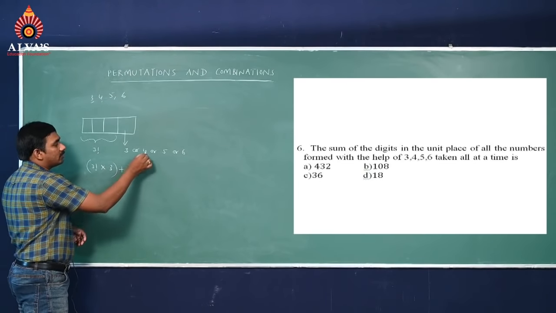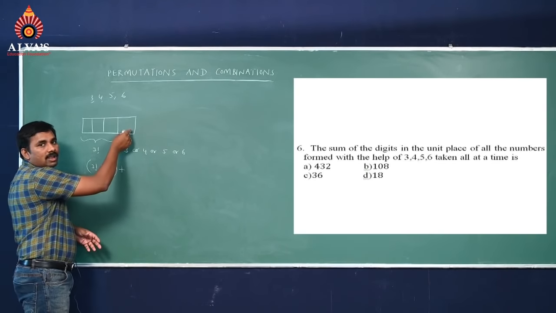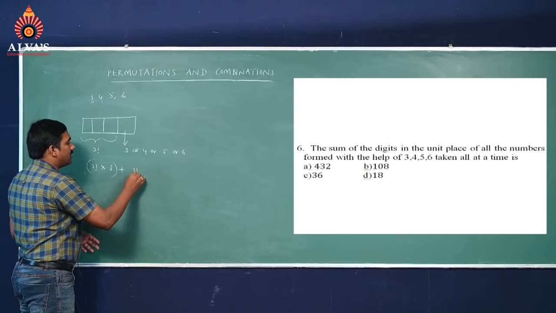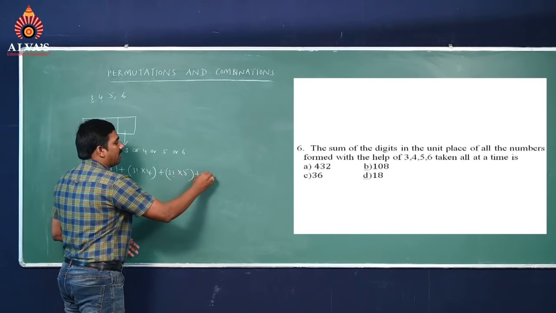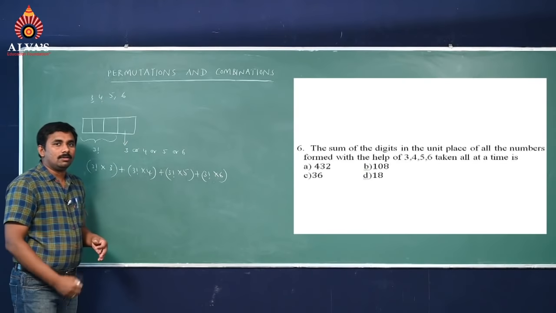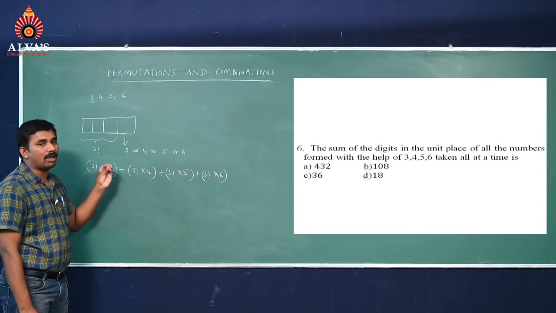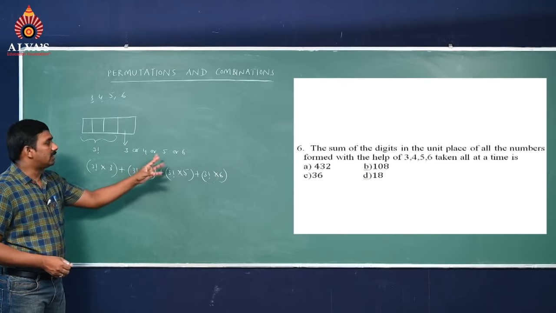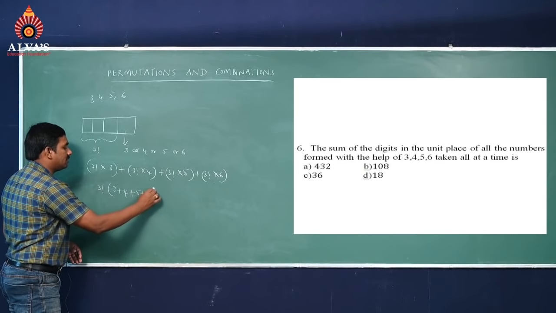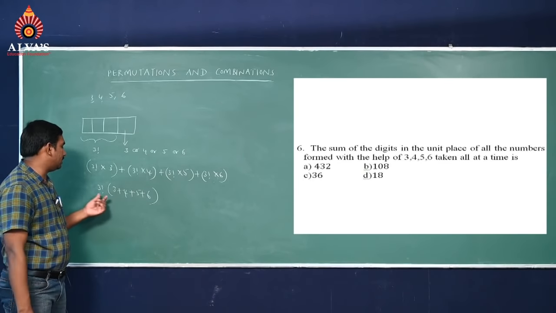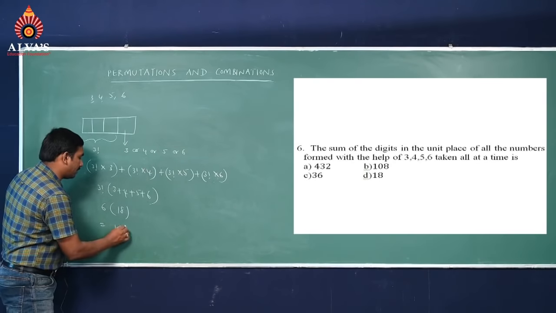Like that, 4: suppose you take 4, the remaining 3 numbers we can arrange in 3 factorial ways. So 4 will also appear 3 factorial times, that is 3 factorial into 4 plus 3 factorial into 5 plus 3 factorial into 6. So this is the sum of the numbers which will appear in the units place. If you take 3 factorial common, 3 plus 4 plus 5 plus 6 is 18. 3 factorial is 6, so 6 into 18, that is the answer, 108.